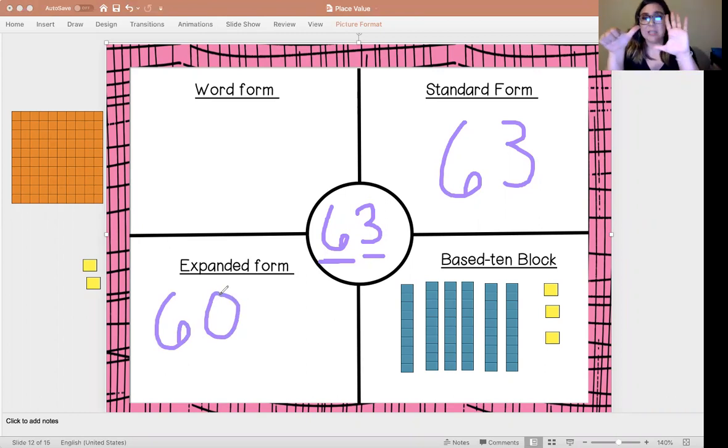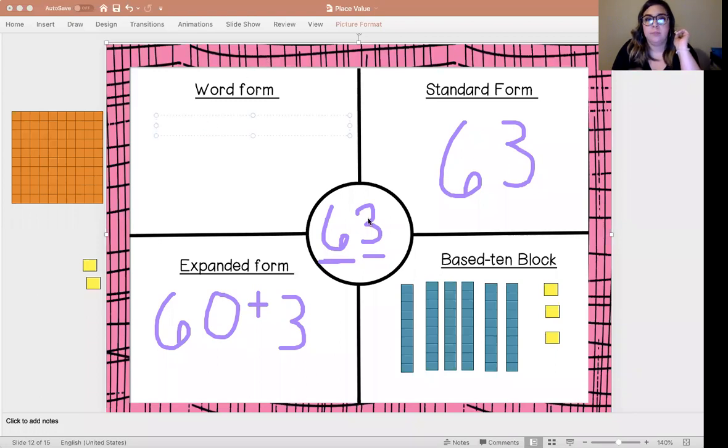I'm going to count my 10 6 times. 10, 20, 30, 40, 50, 60. Okay, now I need to put a plus sign. And then I have 3 in my ones. That makes 3. So I have done 63.